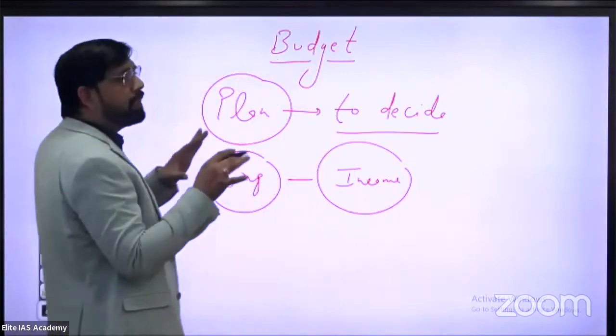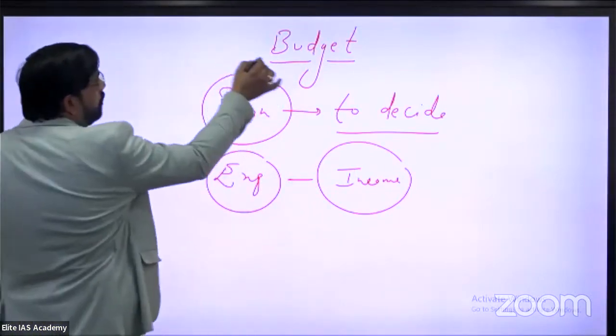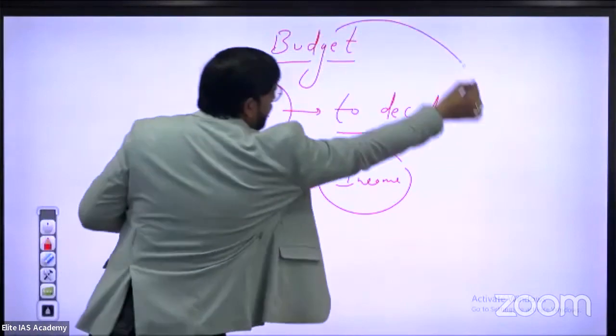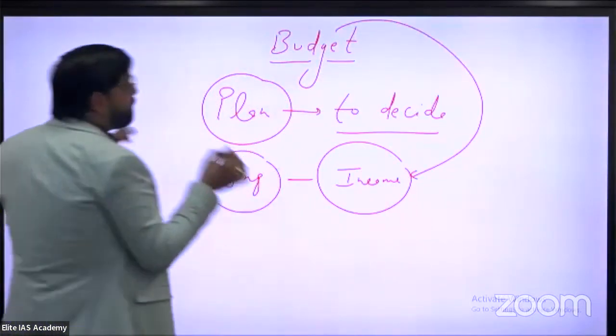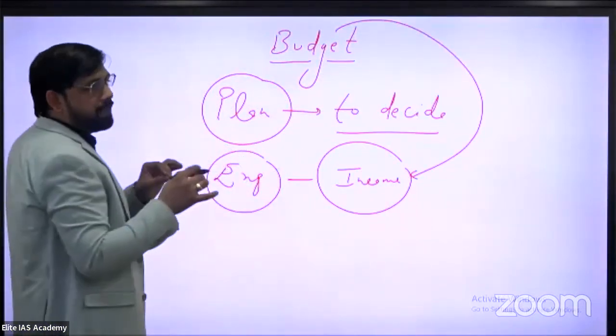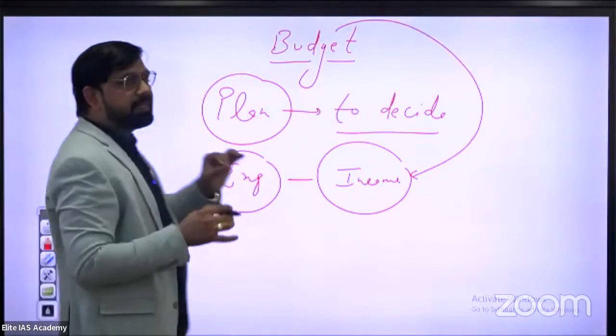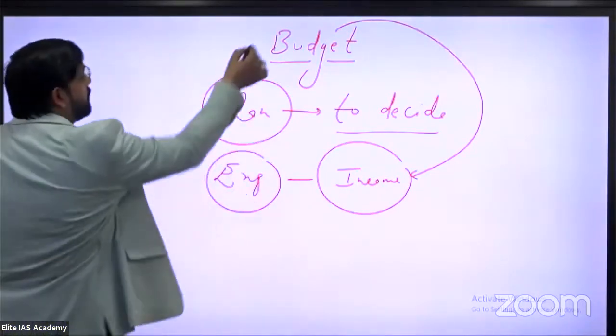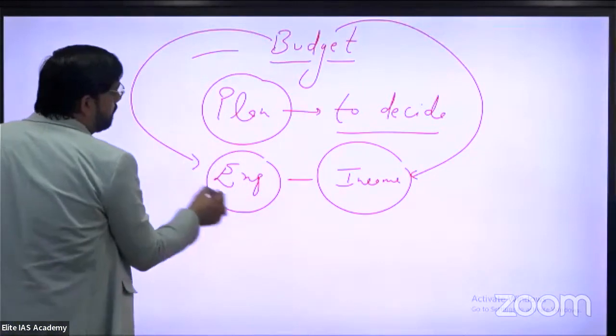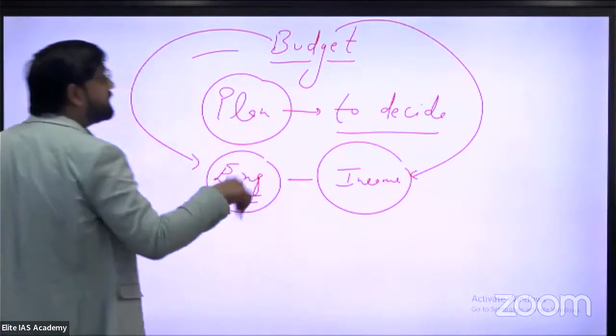Budget is totally based on your income and plan, well prepared and pre-planned. We also say pre-planned expenditure. Budget is a perfect example of pre-planned expenditure.